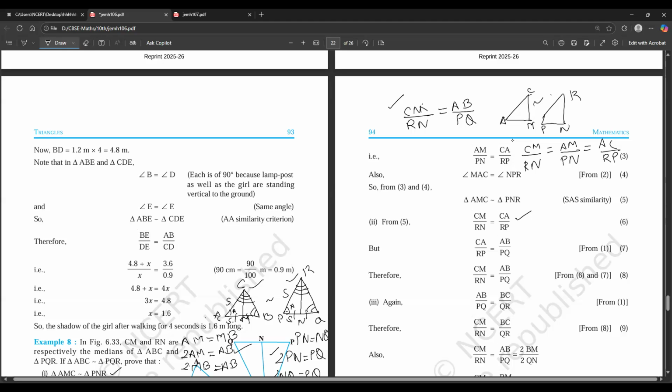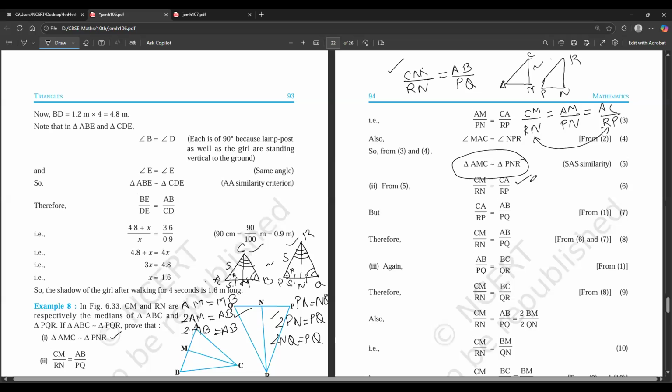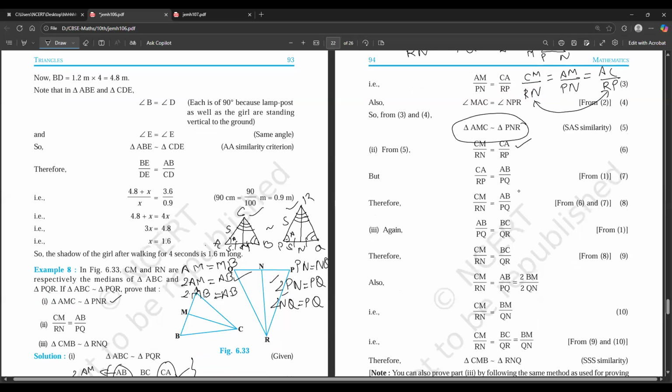Okay, so we are using this particular thing from here since these two triangles are similar now. But we also know from one that CA by RP is equal to AB by PQ. Now CA by RP is equal to AB by PQ comes from the bigger triangles being similar.